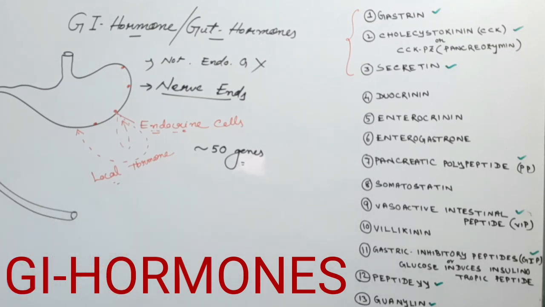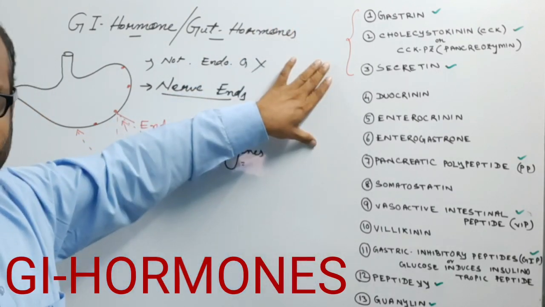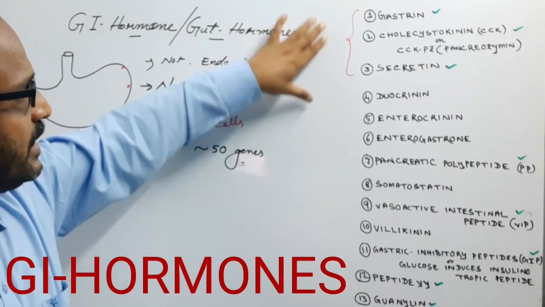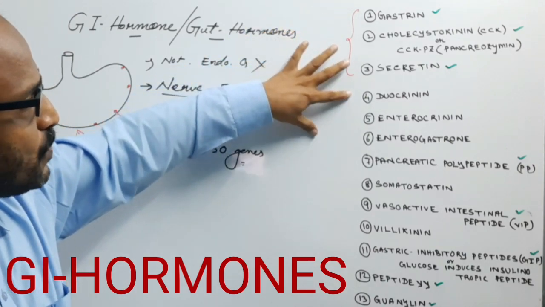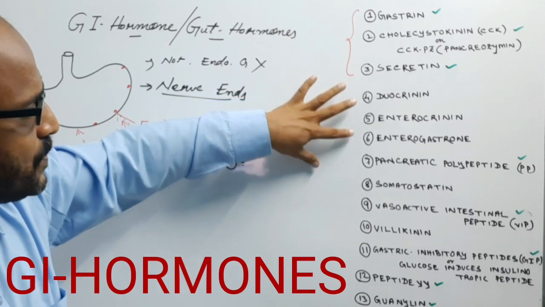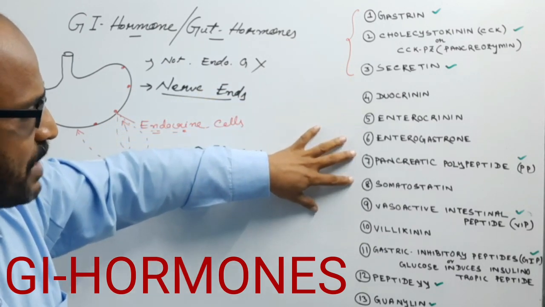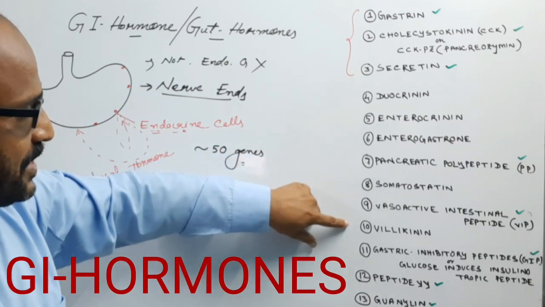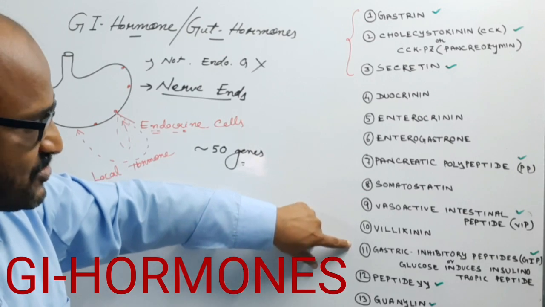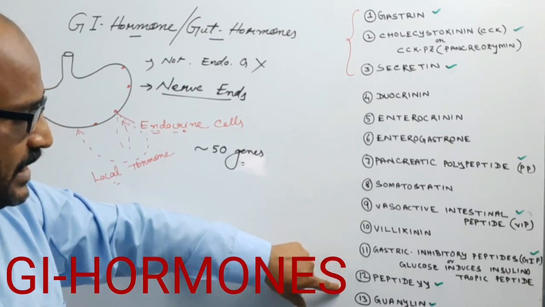Out of these, we discuss here some of the hormones: mainly gastrin, cholecystokinin, secretin, duocrinin, enterocrinin, enterogastrone, pancreatic polypeptide, somatostatin, vasoactive intestinal peptide, villikinin, then gastric inhibitory peptide, peptide YY, guanylin.